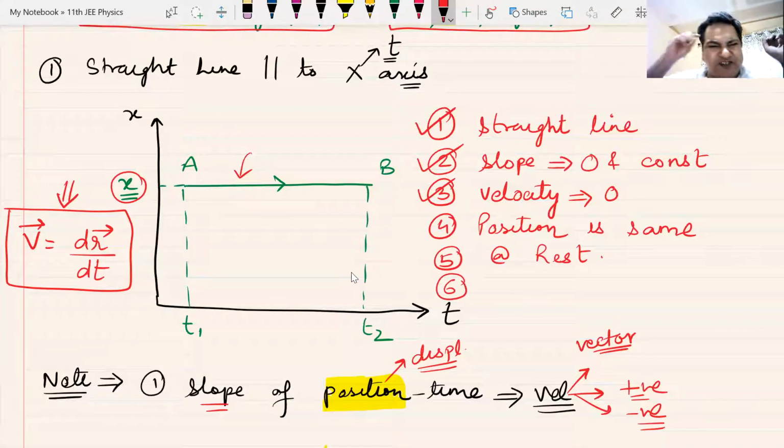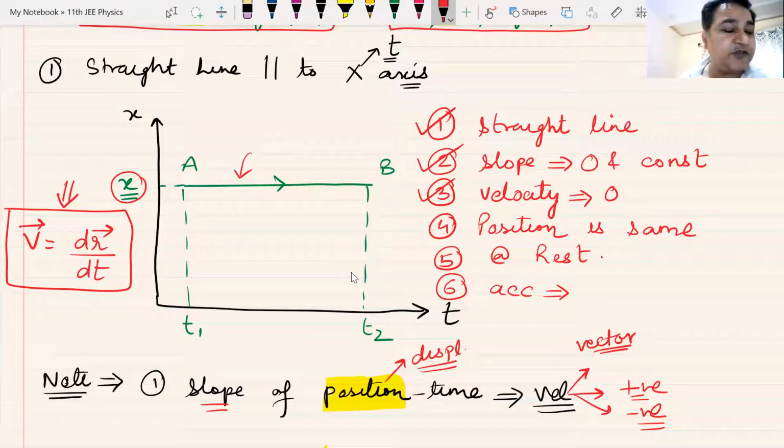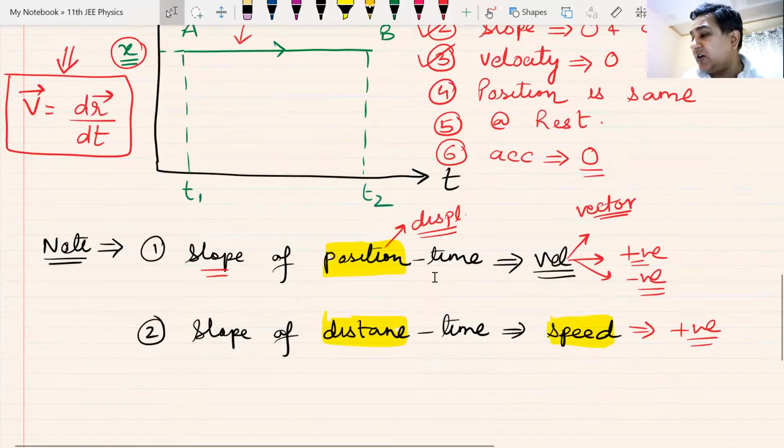Point 6. I'm putting every question in one single graph. What about the acceleration of the particle? Does the particle have acceleration? Anyone tell me? Look at the graph. Use some common sense. This is all about common sense. No. So acceleration has to be 0. Am I clear with all the points? All the points about this graph, are they clear to everyone? Okay. So that was the first type of position time graph, parallel to the x-axis. And these are the 6 points that you must understand and mark when you come across such a graph.